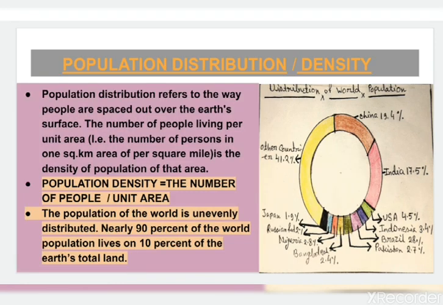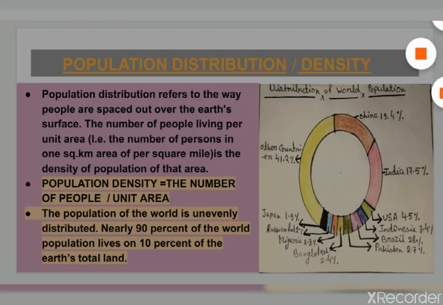Now, next we will learn the population distribution or population density. Population distribution refers to the way people are spaced out over the earth's surface. The number of people living per unit area, that is, the number of persons in 1 square kilometer or per square mile, is the density of population of that area.